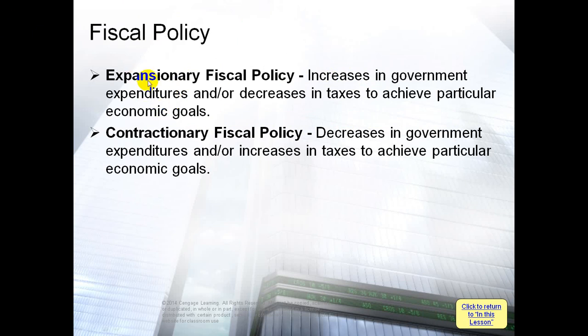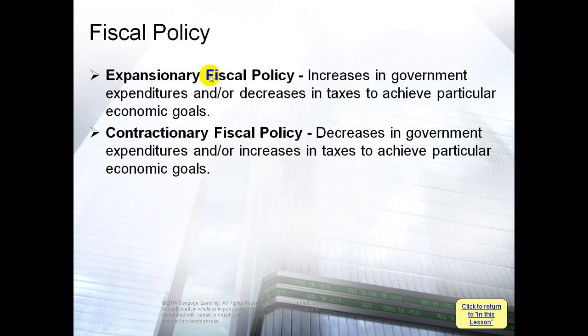Okay, when does expansionary fiscal policy happen? When we increase the government expenditures, or both: we increase government expenditures and taxes also decrease. So an increase in government purchases or a decrease in taxes.